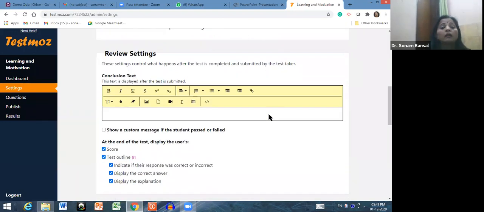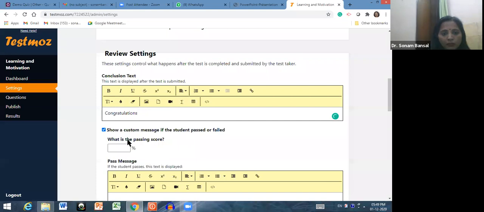When the students complete the test and it is submitted by the test taker, if you want to give concluding remarks or concluding text, then this text is displayed after the test is submitted. If you want to give congratulations or very good, whatever information you want to give the students, it will be shown when they submit that particular test.